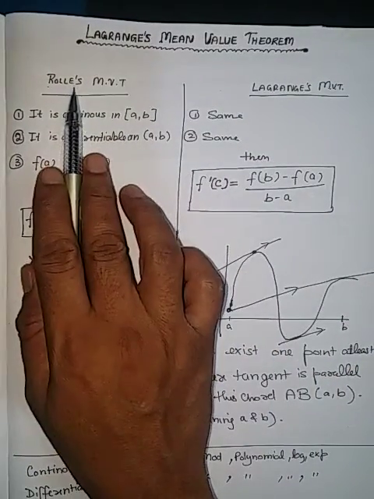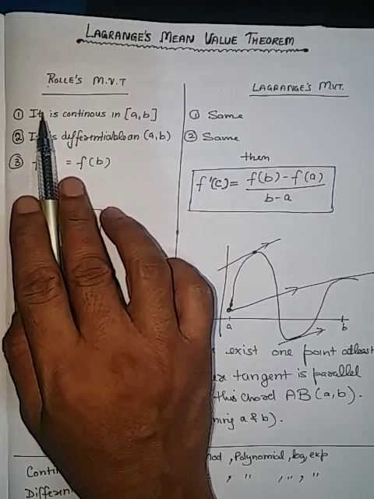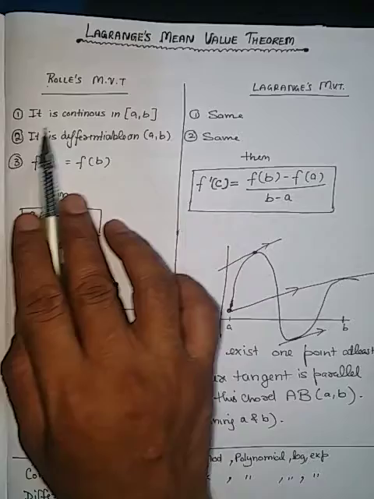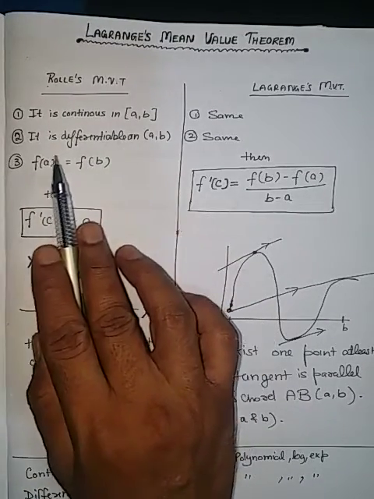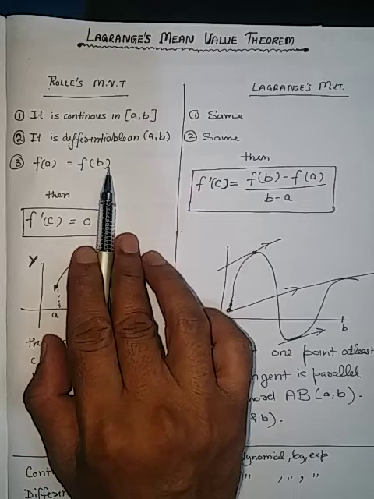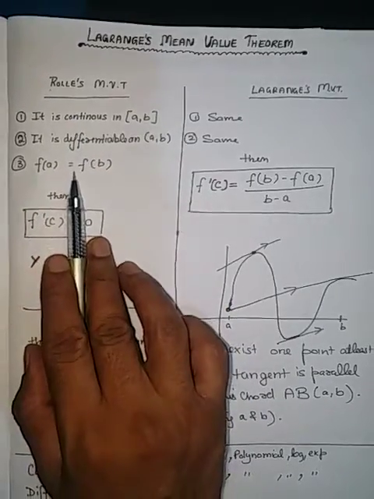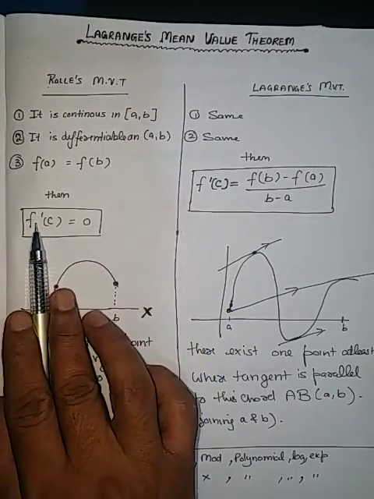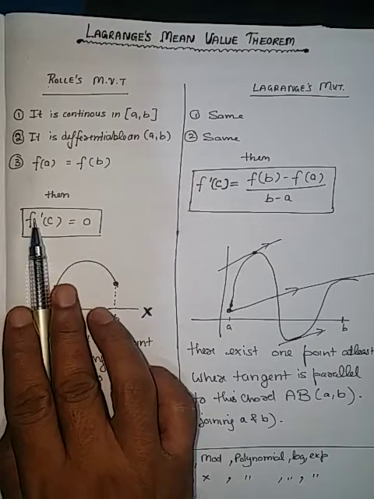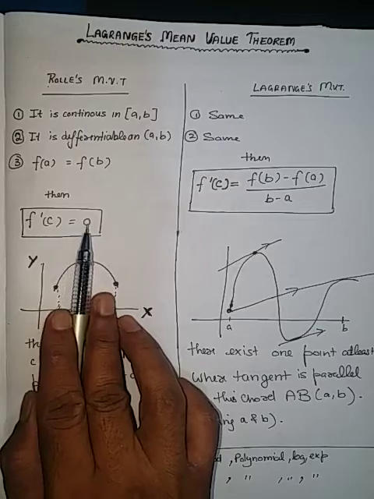In Rolle's theorem, we have to prove whether the given function is continuous or not, is differentiable or not, and whether f(a) equals f(b). These 3 points we have to prove. Then we are going to find a point c where f dash c equals 0.